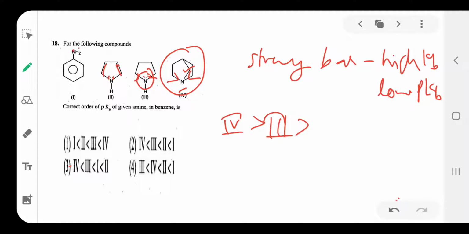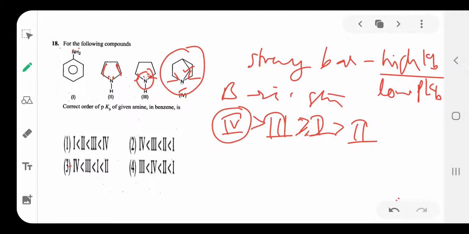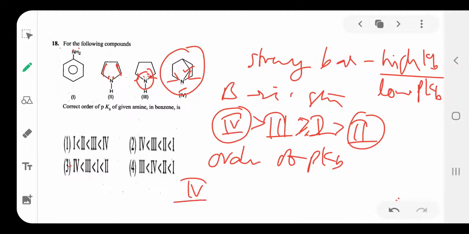So the first is last, and the second is the very last, since the lone pair is unable to donate. Basic strength means Kb value is highest for 4 and least for 2, but the pKb order is reverse: 4 is lower than 3, then first, then second. Option is 3.